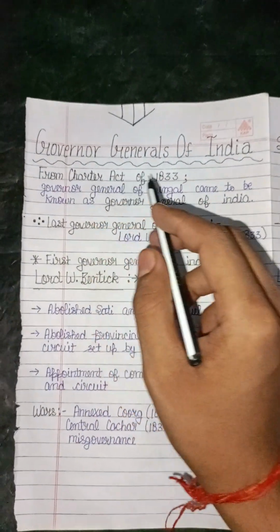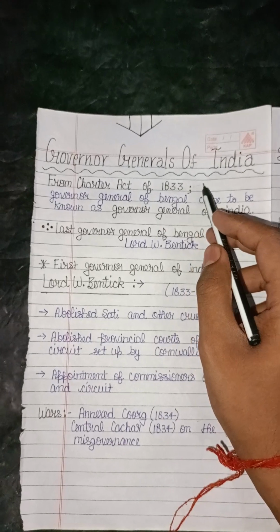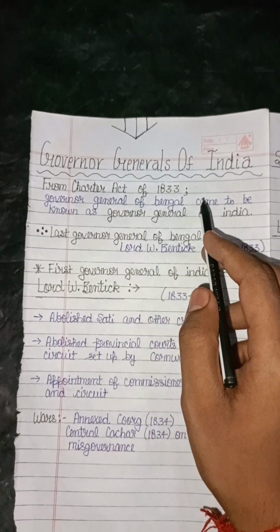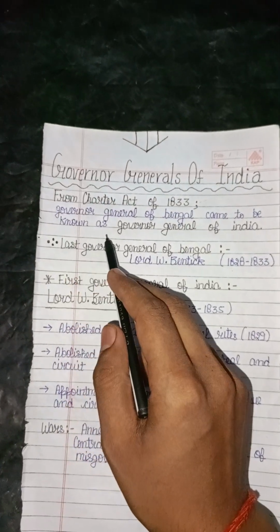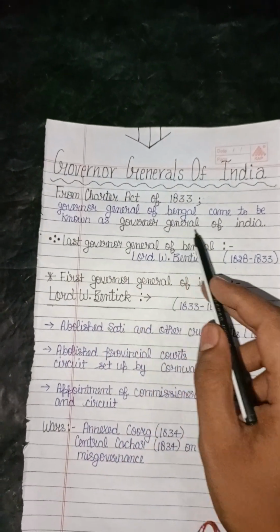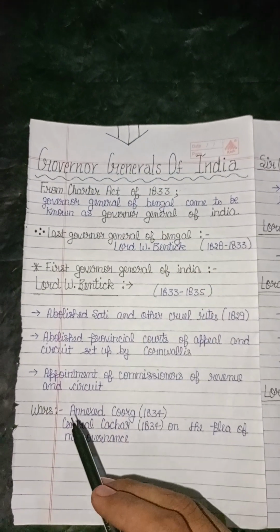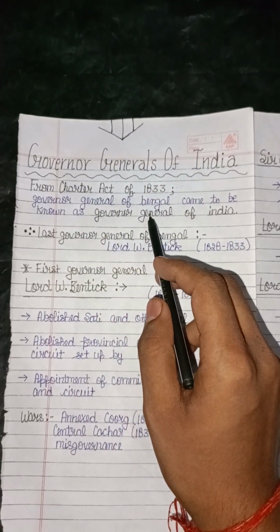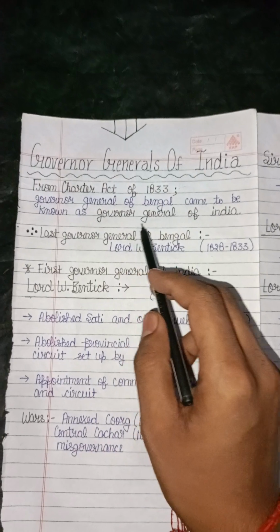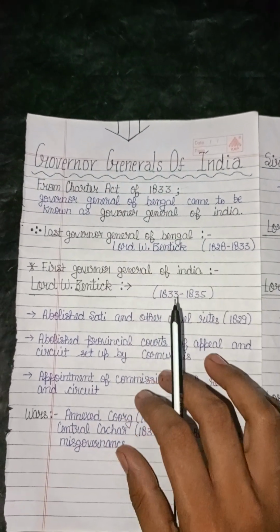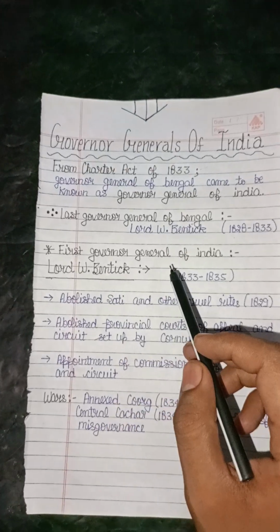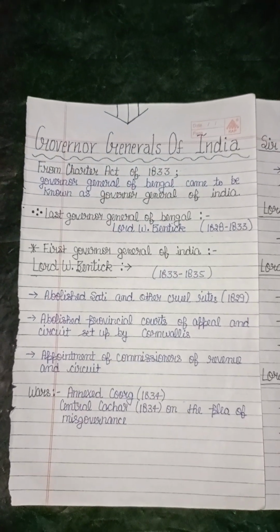From the Charter Act of 1833, the Governor General of Bengal came to be known as the Governor General of India. So from this act, the Governor General of Bengal came to be known as the Governor General of India. So let us talk about the first Governor General of India.